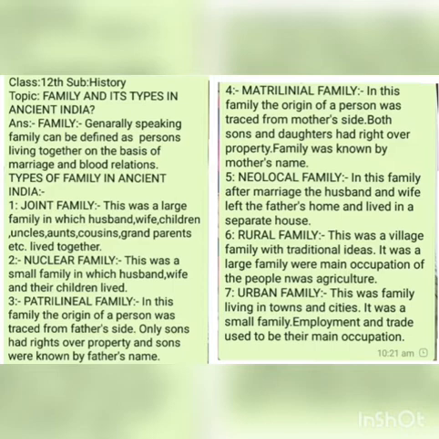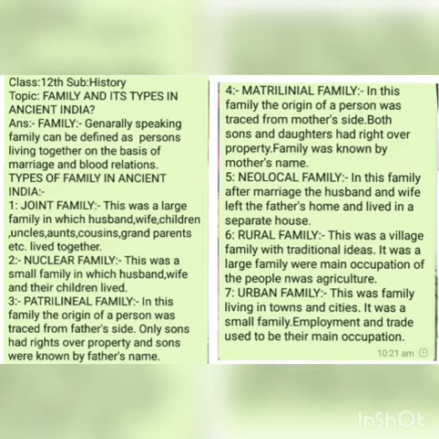There were various types of family in ancient times. Let us define them one by one. Number one, joint family. Joint family was basically a larger family which had a number of family members. In this kind of family, there would be a husband, wife, children, uncles, aunts, grandmothers, grandfathers, nephews, nieces, or we can say cousins, etc. So this family used to be very large and was called a joint family.